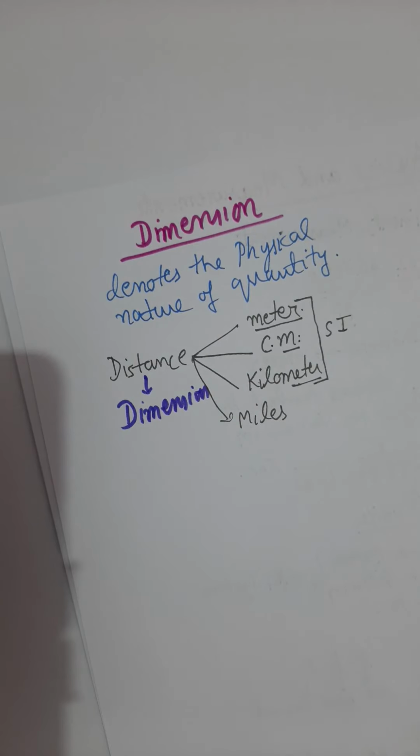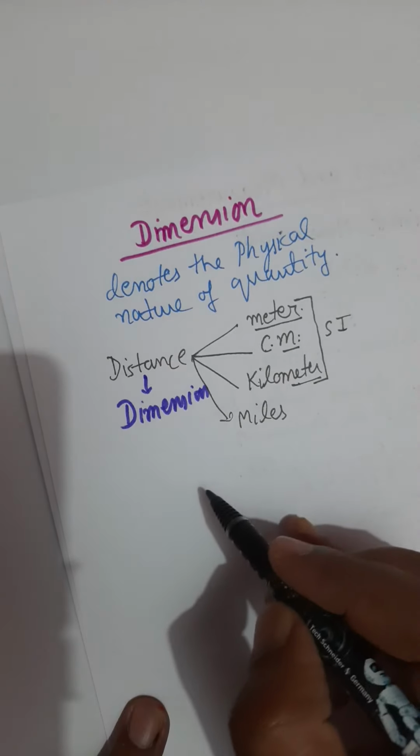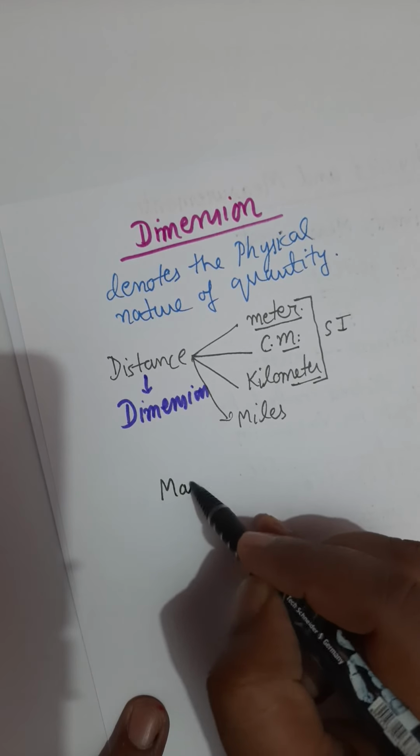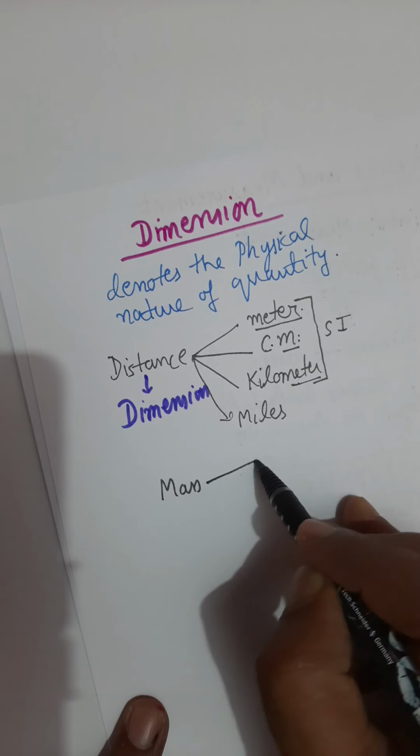Basically, distance means length. So length will be called a dimension. So one dimension is length. Similarly, if you want to measure the mass of any object, you have freedom.